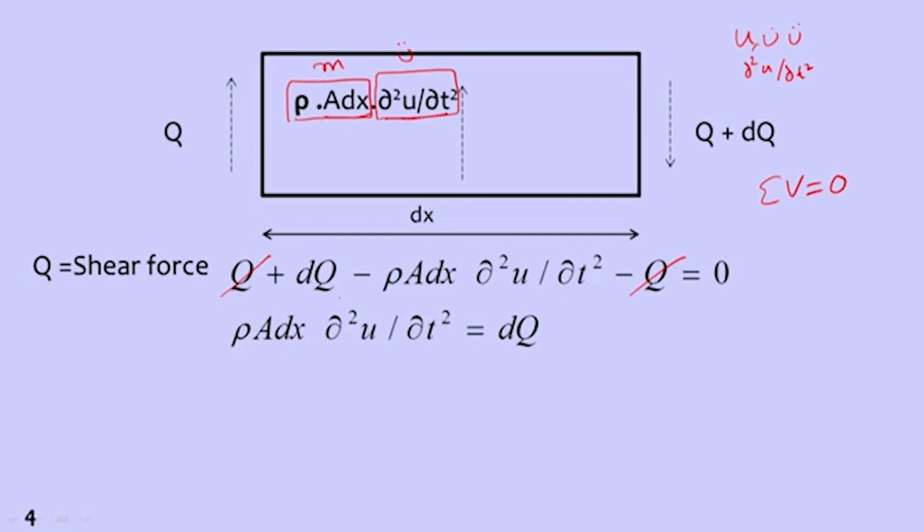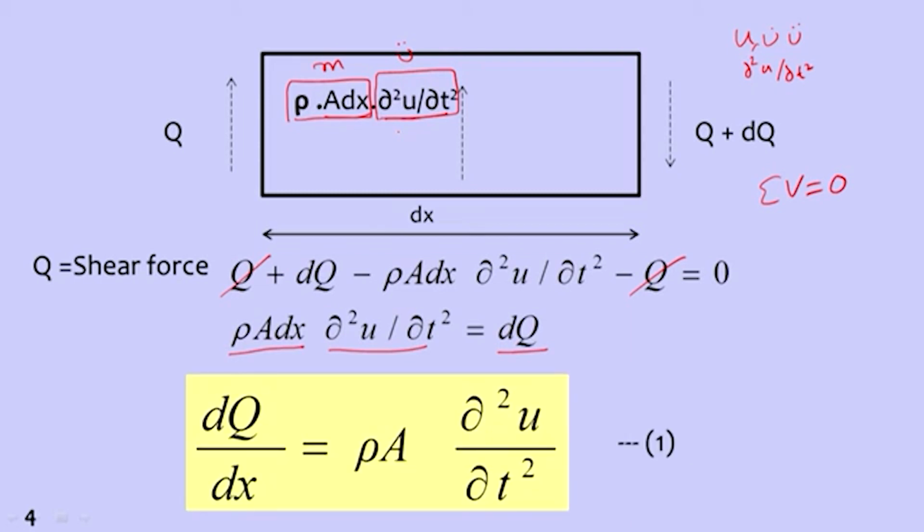If I rearrange the terms, rho A dx times acceleration is equal to dQ, the change of shear. Dividing by dx, dQ/dx is equal to rho A ∂²u/∂t². This is equation number 1.